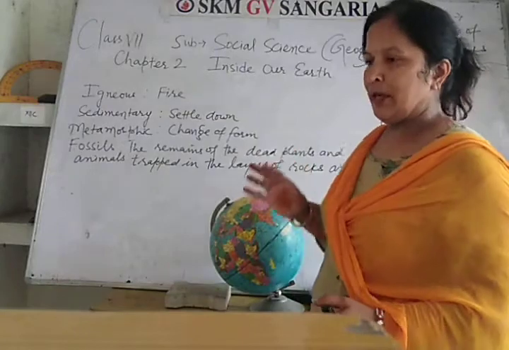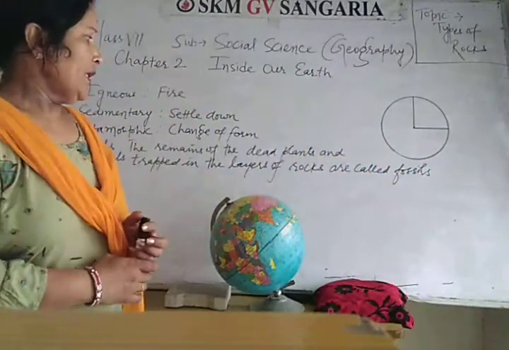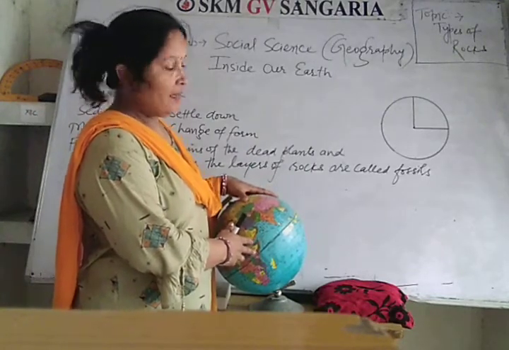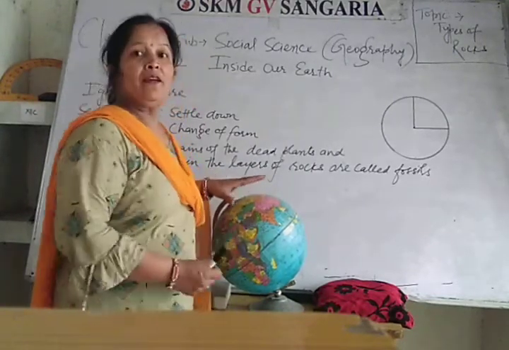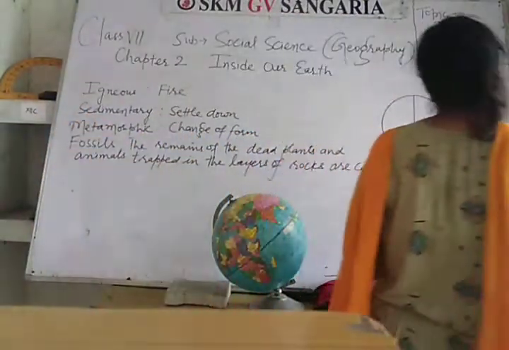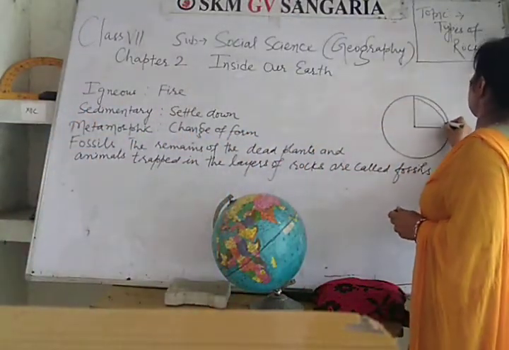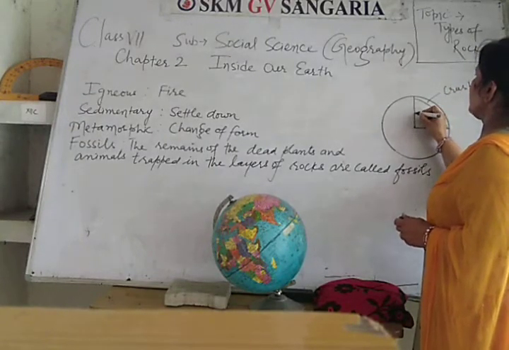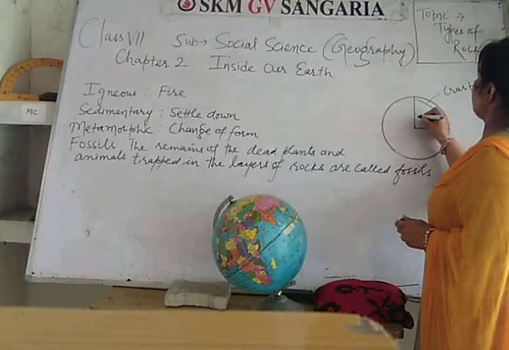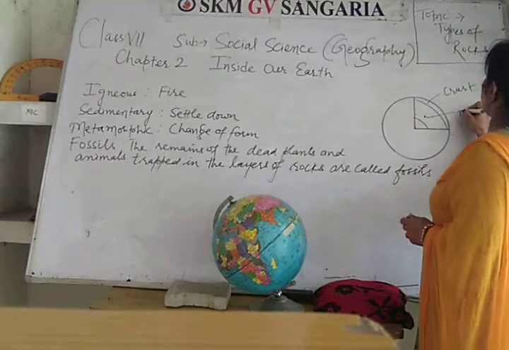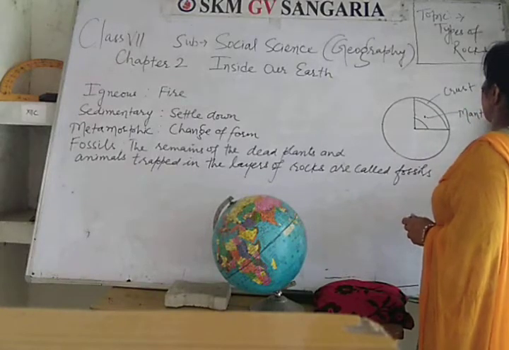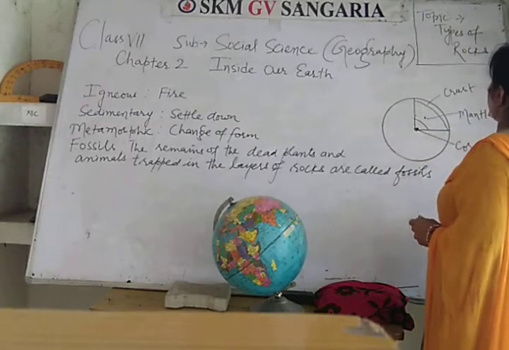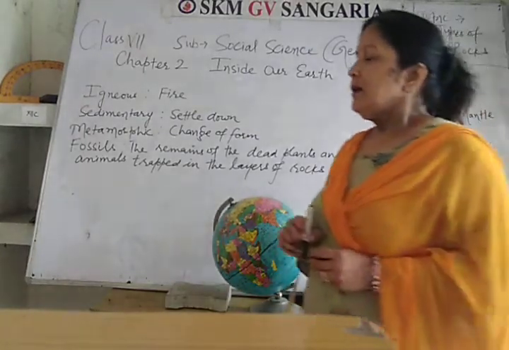I have taught this in my previous video. There are three layers of this earth. First is the crust, second is the mantle, and third is the core.